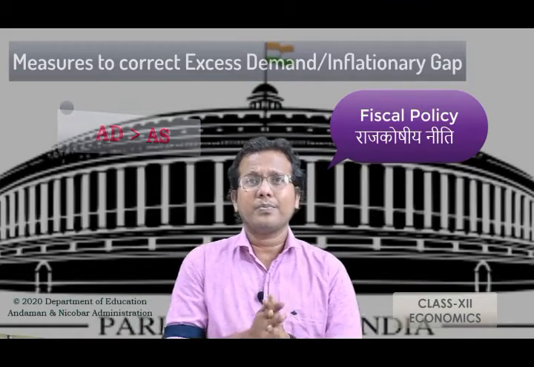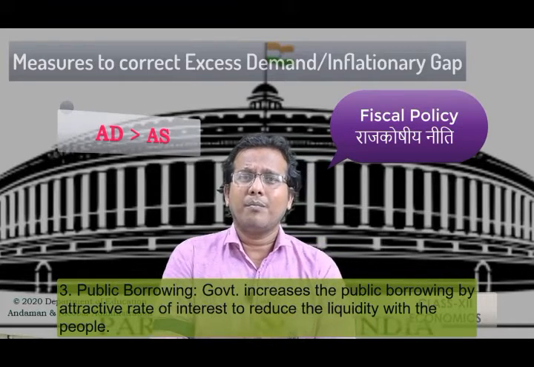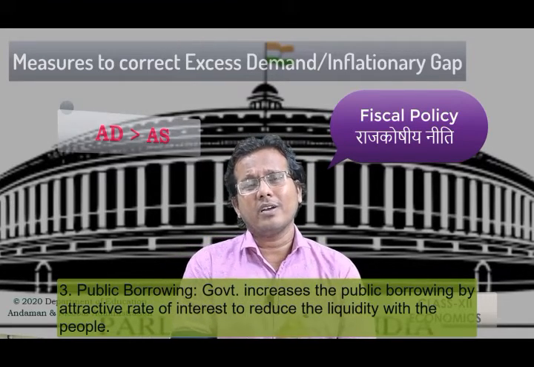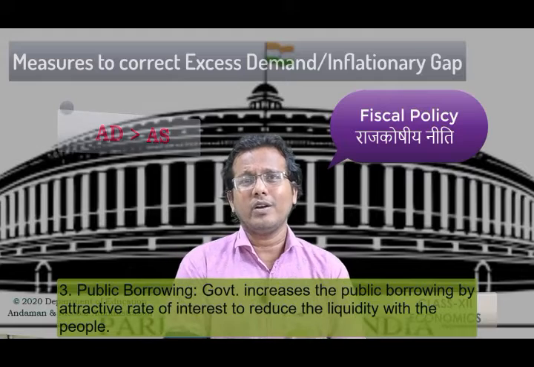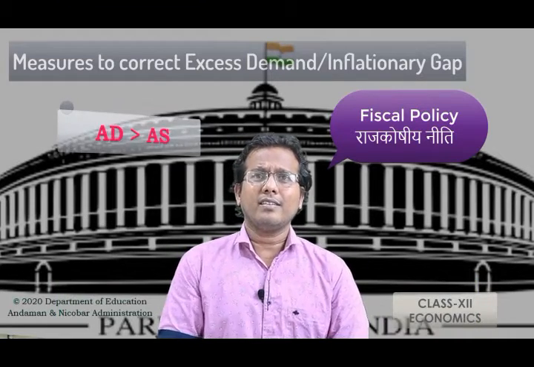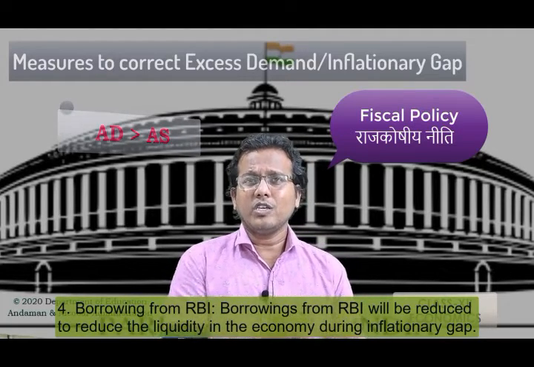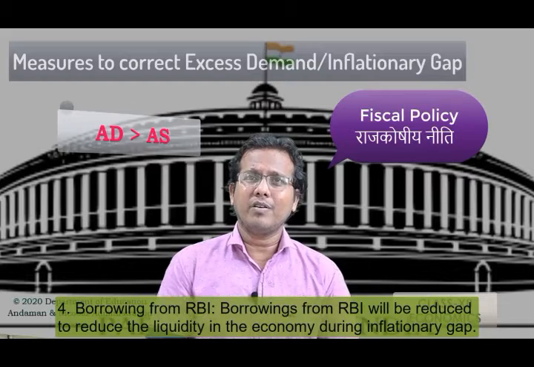Third, public borrowings. In this situation, the public borrowings will be increased by the government because already the AD is more than AS. And at last, that is the borrowing from RBI. You can see that the government used to borrow money from RBI.